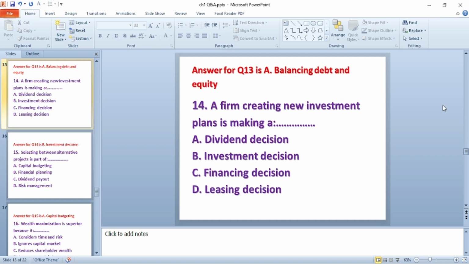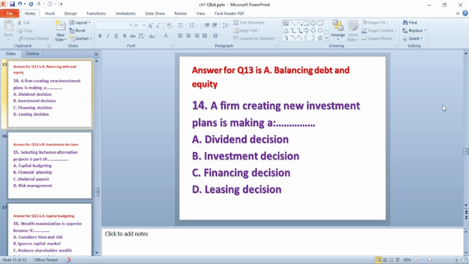Question number 14. A firm creating new investment plans is making a dash: A. Dividend decision. B. Investment decision. C. Financing decision. D. Leasing decision. The answer for this question is B. Investment decision.